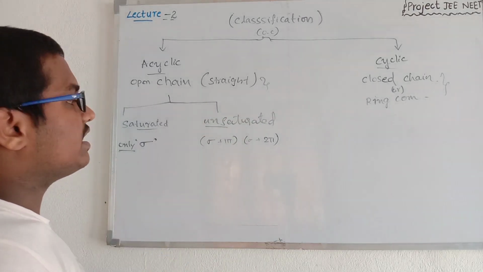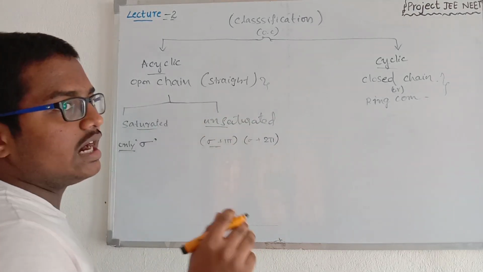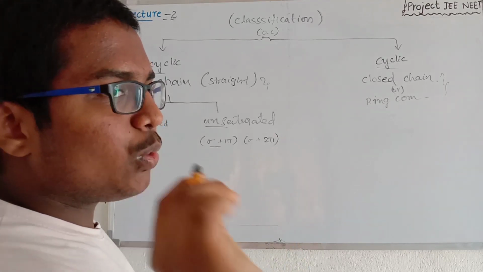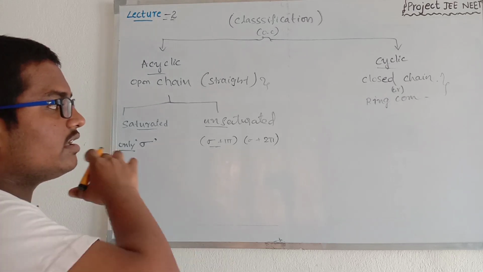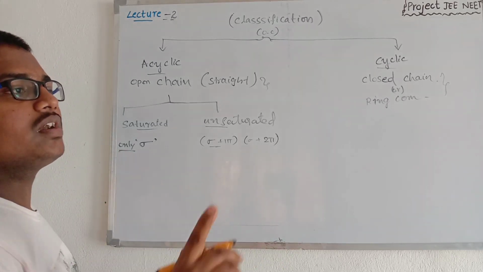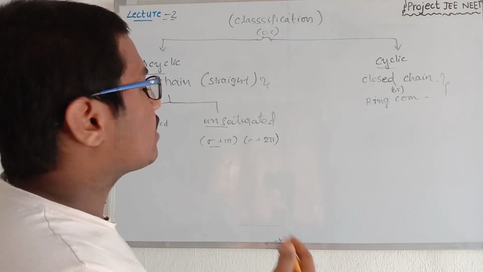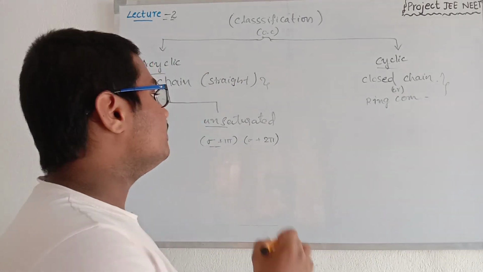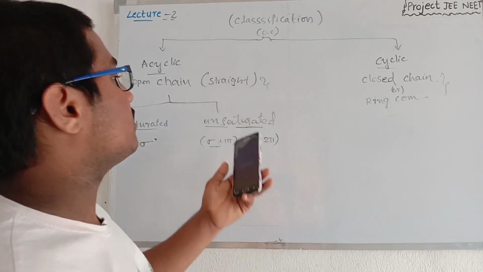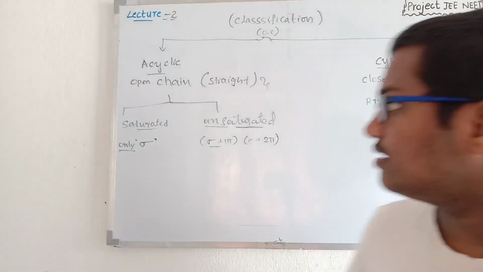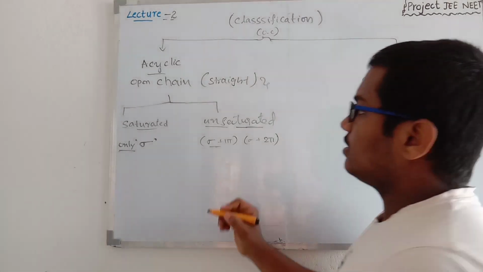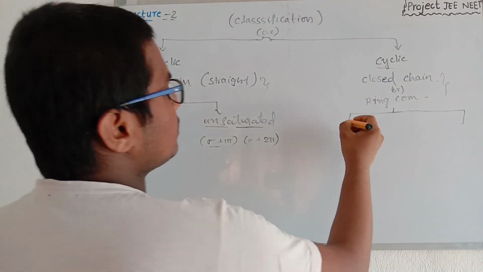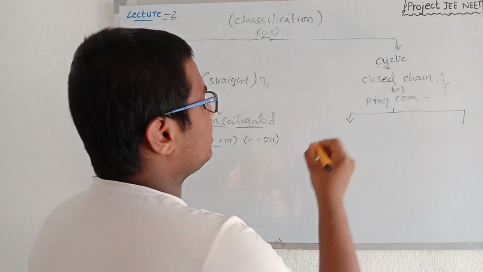The unsaturated classification mainly contains compounds with at least one double bond or at least one triple bond. If a structure contains at least one double bond, then it is considered an unsaturated cyclic or open chain compound. At the same time, the cyclic compounds are also classified into two types.